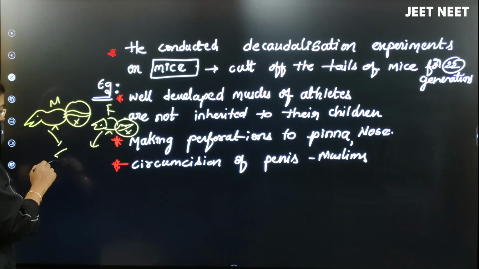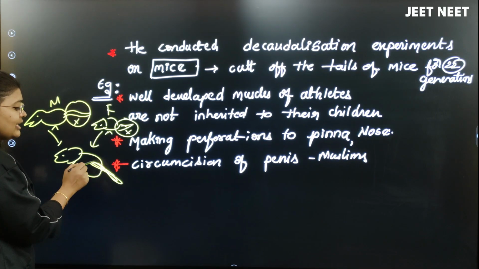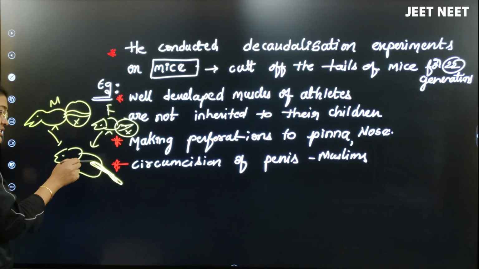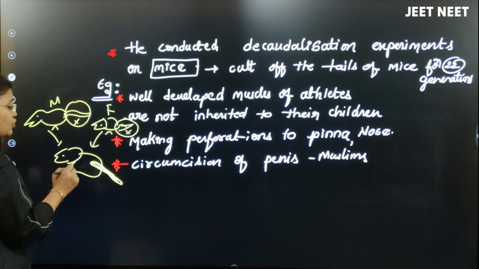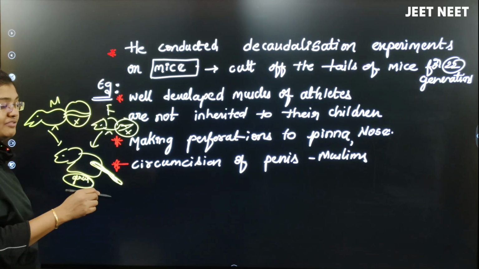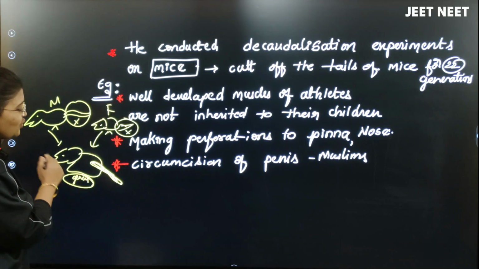But the offspring which is produced here has got a tail, right? Because the tail in this offspring is produced genetically, it is there in the genes.